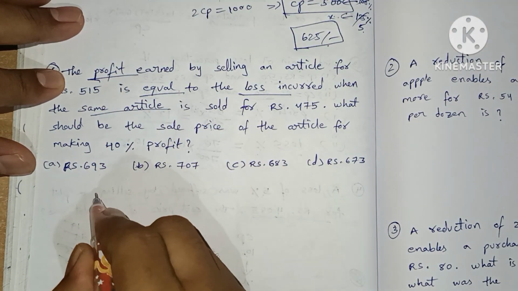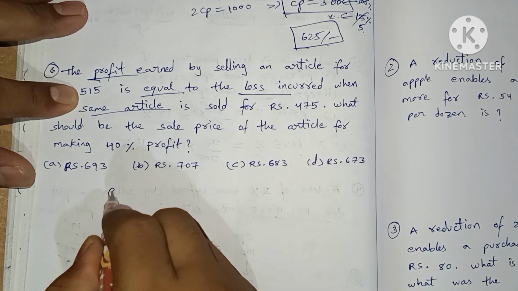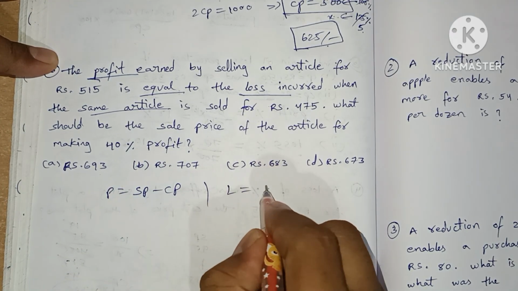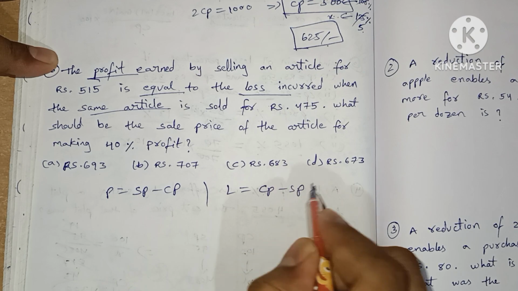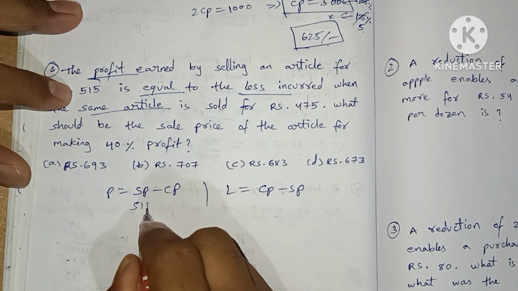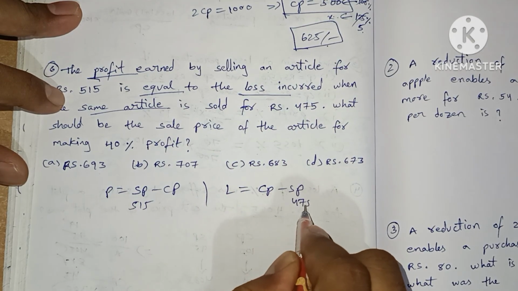Okay, so profit is equal to selling price minus cost price. Loss is equal to cost price minus selling price. First selling price is 515. In this the selling price is 475.